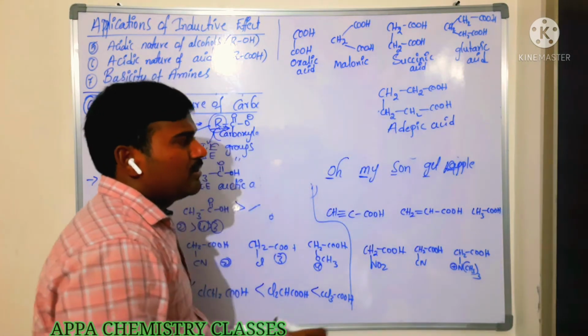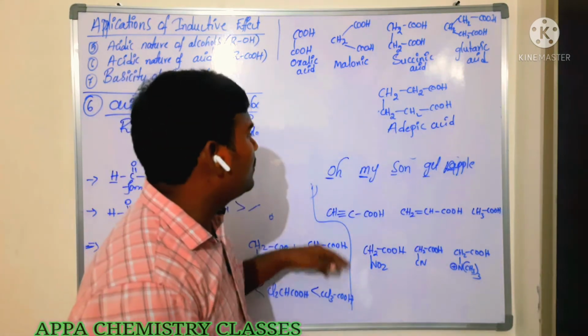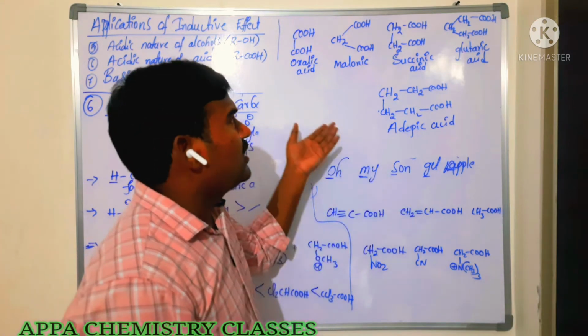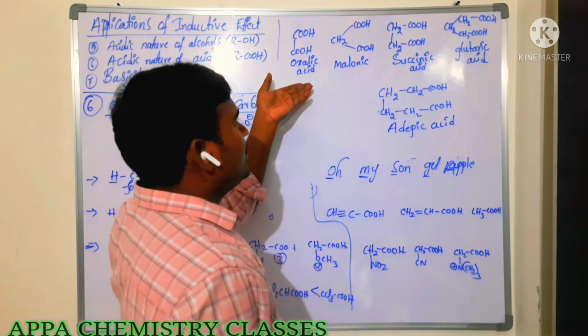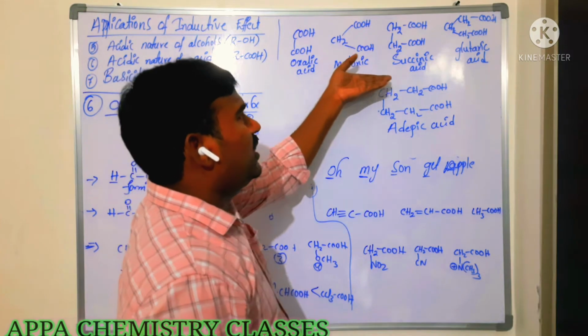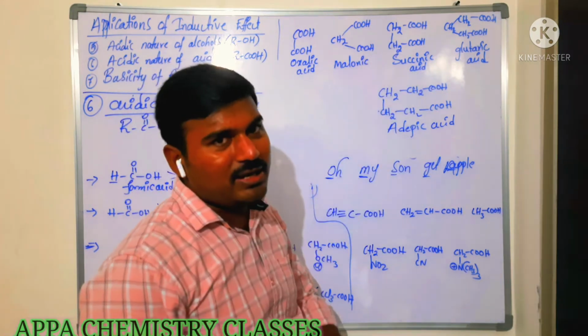So is that clear? Is that an easy word or not? That is: O my son, get apple. You can easily remember that one. So this is O in the sense oxalic acid, malonic acid, succinic acid, glutaric acid and adipic acid.